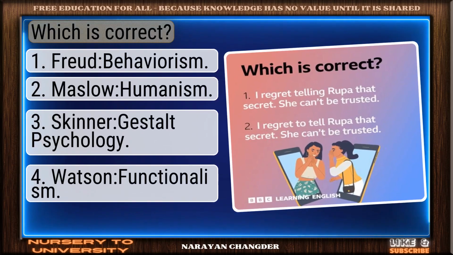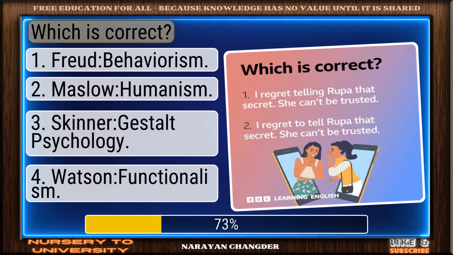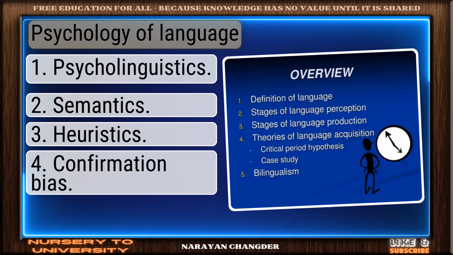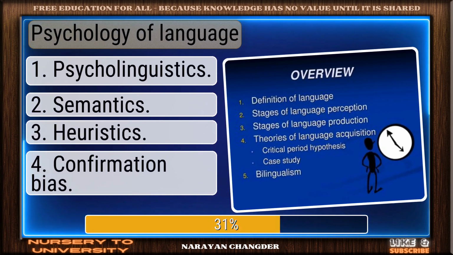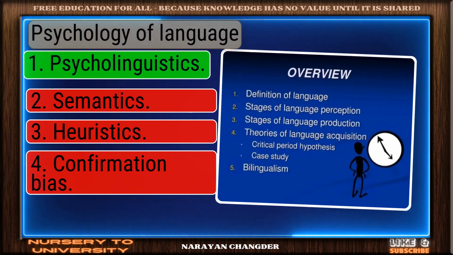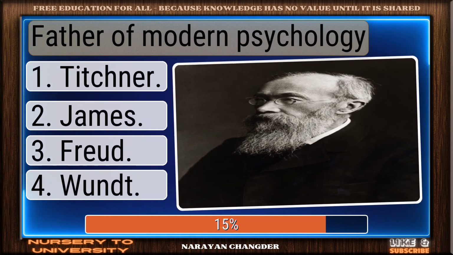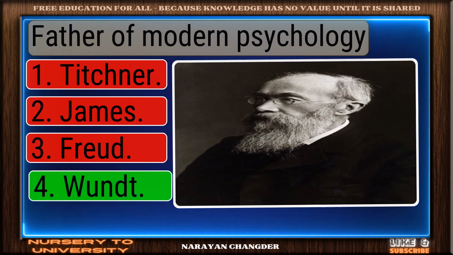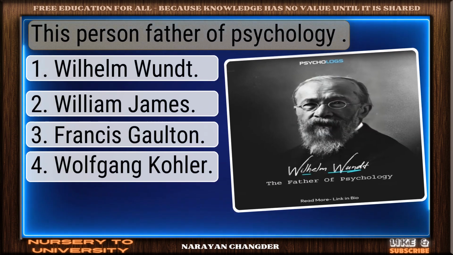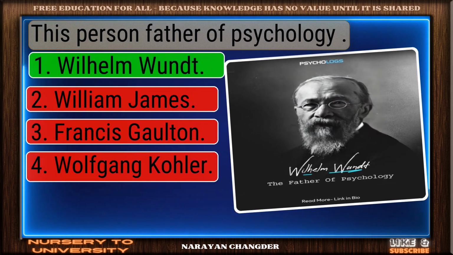Can you solve all these app psychology questions? Which is correct? Yes, Maslow, humanism is right. Psychology of language. Precise answer. Psycholinguistics. Father of modern psychology. Logical choice. Wundt. This person, father of psychology. Keep it up, Wilhelm Wundt.